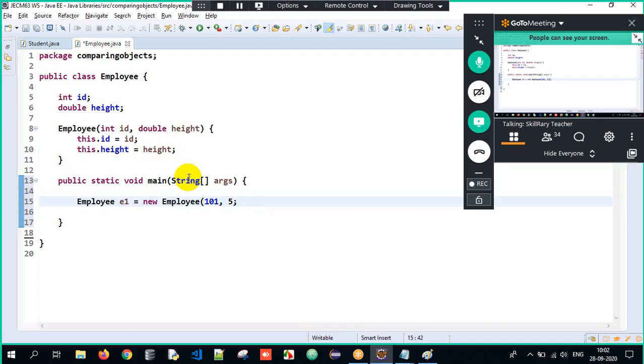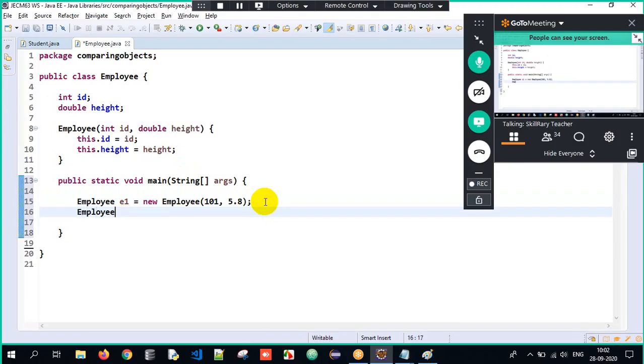5.8. What is his height here? His height is 5.8. Got it? And then employee E2 equals new Employee, and his ID is 102 and his height is 5.7. Now, this is all about the entire data here.